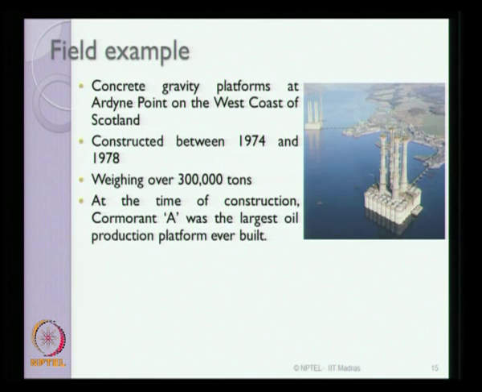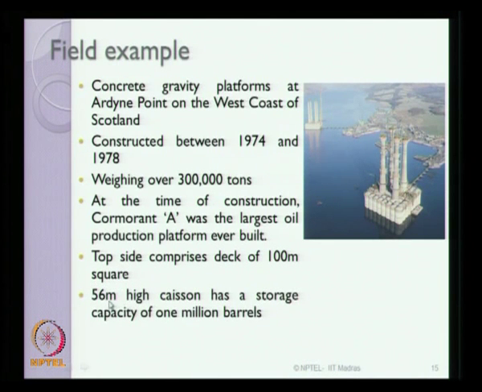At the time of construction, the Cormorant A, which is one of the platforms, the other one is you can see here, the Cormorant A was considered to be one of the largest oil production platforms ever built during the early 80s. The top side of this platform comprises a deck of 100 square meter in size. The deck is not shown in this photograph here.